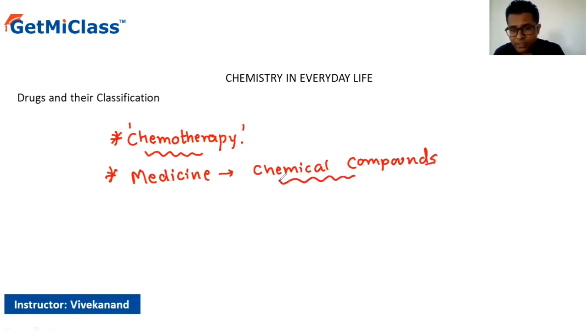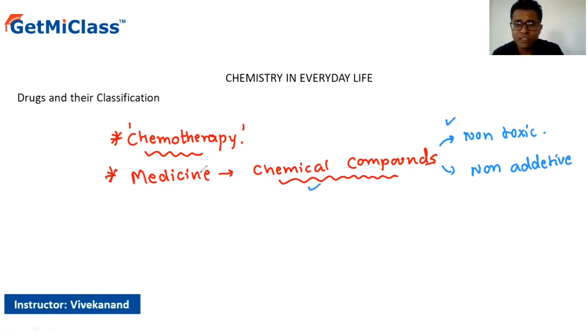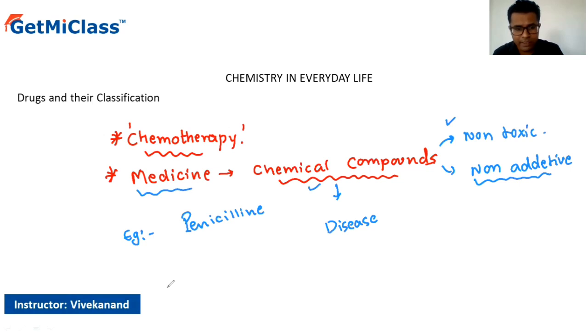So these chemical compounds should have certain properties, as these should be non-toxic. Okay, these should be non-addictive. So I can say that the chemical compounds which are non-toxic, which are used in the treatment of disease, and which should be non-addictive, are called medicines. For example, let us take into consideration two things over here. One is penicillin. All right. And the second one is heroin.